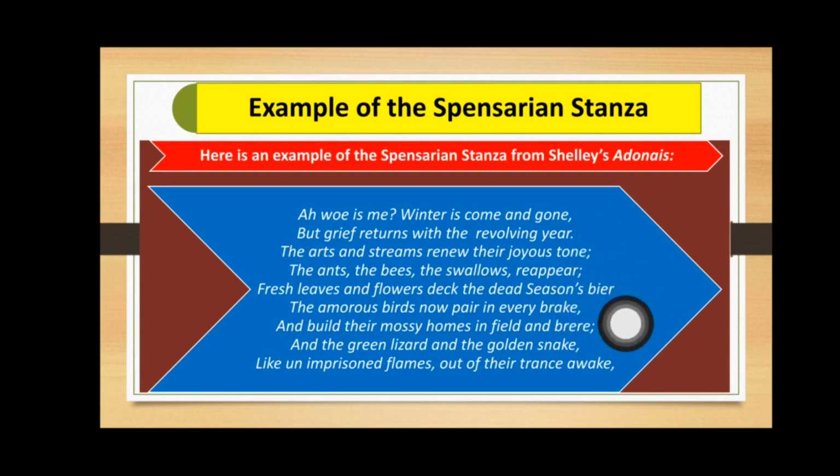And similarly, line number 5 rhymes with line number 2 here, and line number 6, that is broke, rhymes with the last one, that is awake, right? So you can notice that this stanza has 9 lines, and the first 8 lines are iambic pentameter. In each of the first 8 lines we have 5 feet, 10 syllables, while in the last line we have 6 feet and 12 syllables.